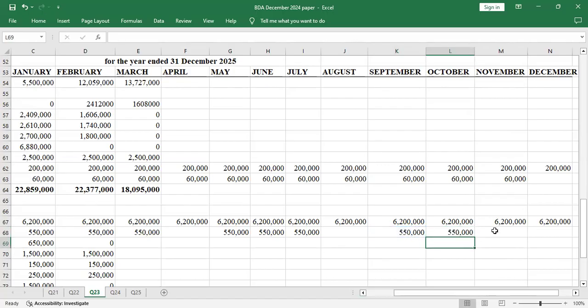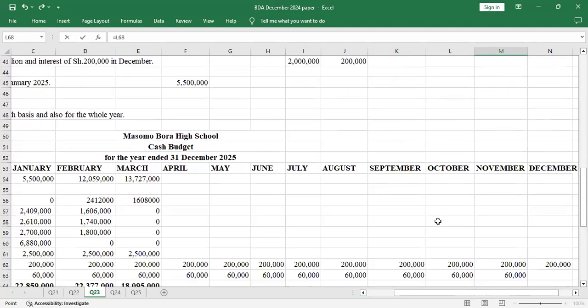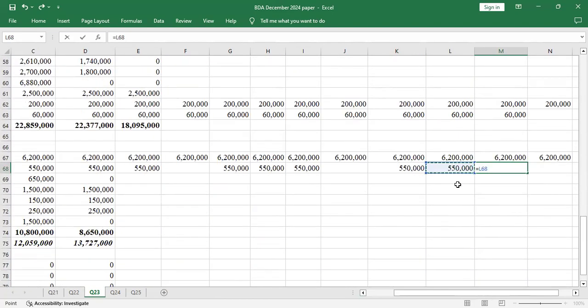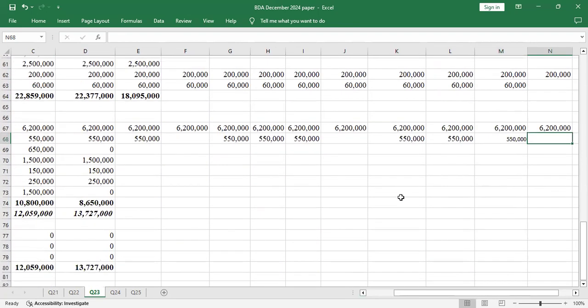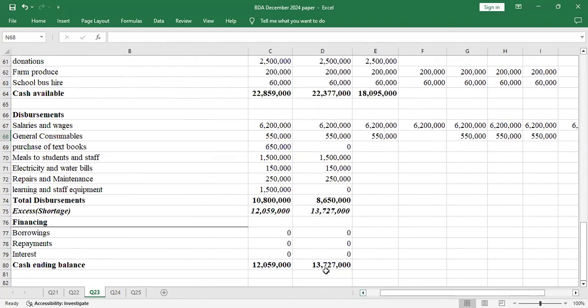Then October, November also the school is open, because we are told that the term starts in January, May, September. So September, October, November, those are the 3 months. December there will be no 550. So the spaces I'll fill with the balance for the 40% reduction. That's just to save time.